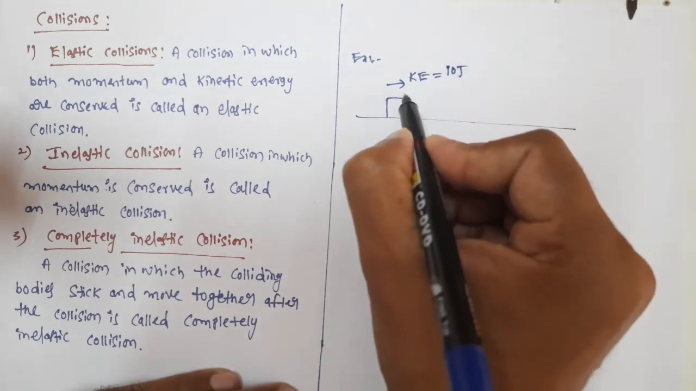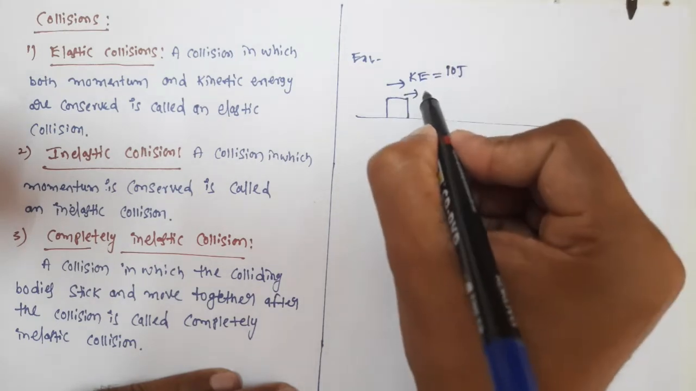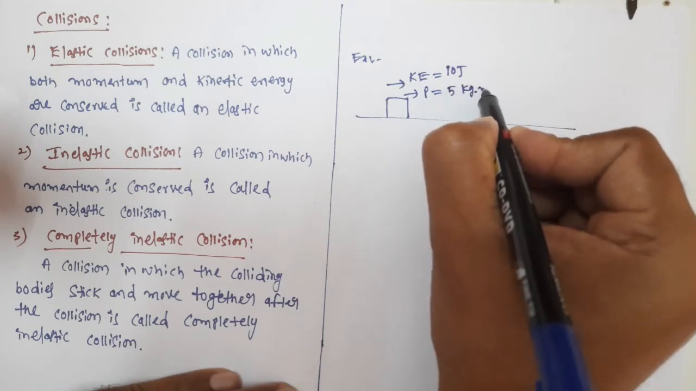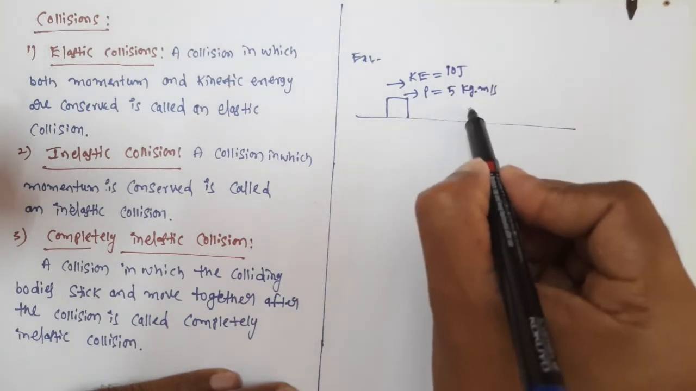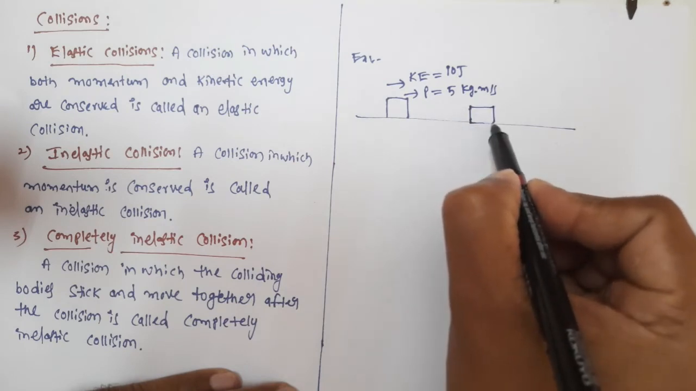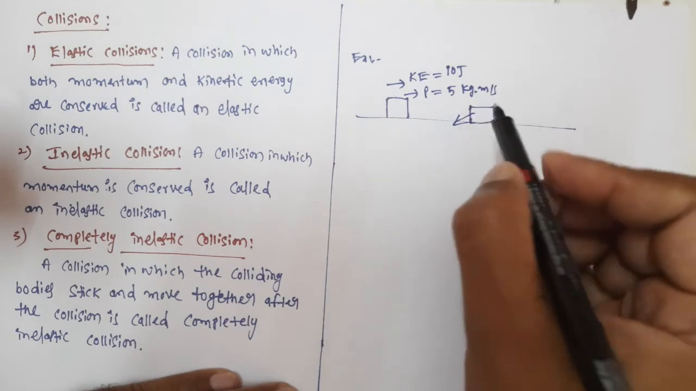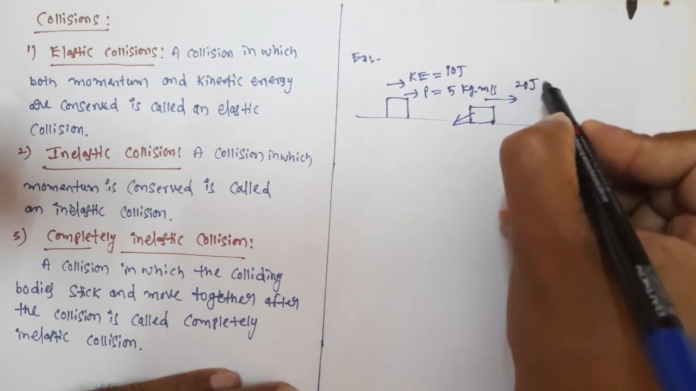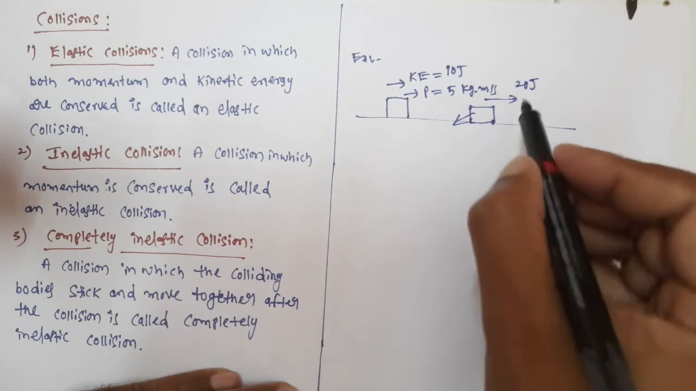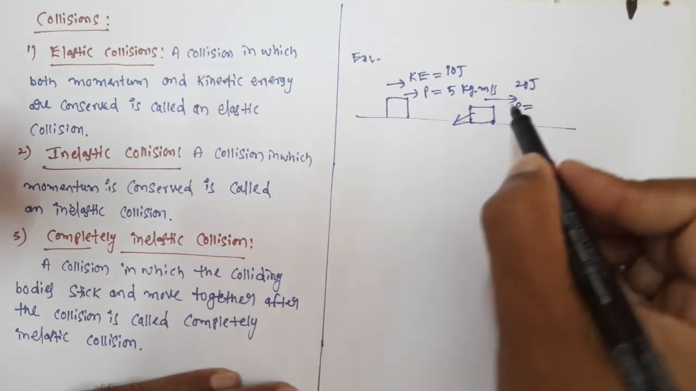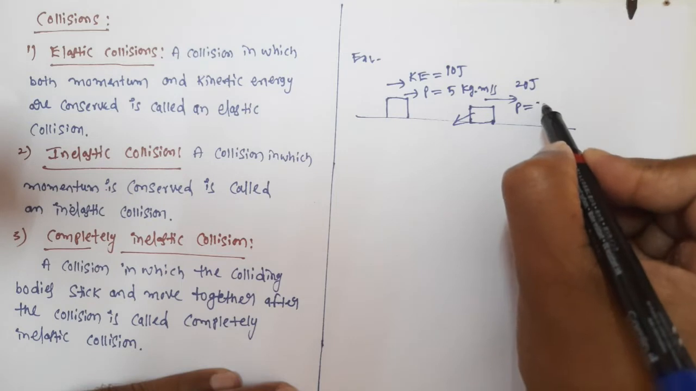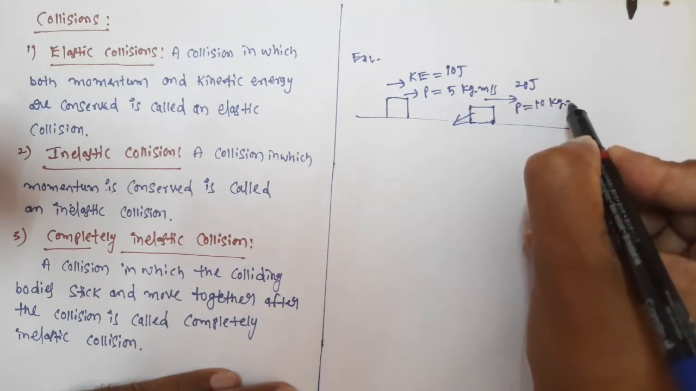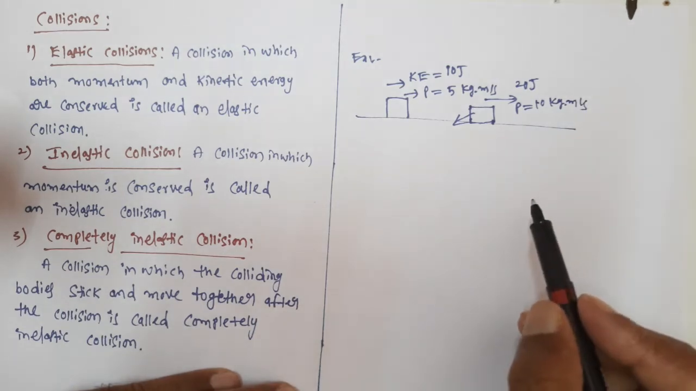10 joules. I'm not telling about mass. And let's say the momentum of this body is 5 kg meter per second. And the second body, the collision. The second body is also moving in this direction. Let's say the kinetic energy is 20 joules. And let's say the momentum, I'm just giving an example, is 10 kg meter per second.